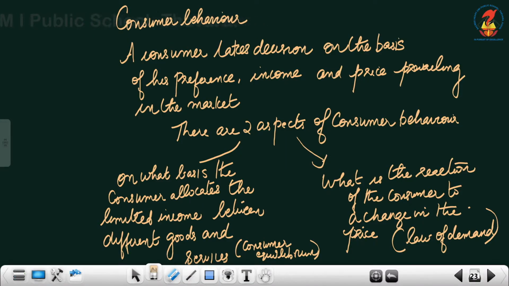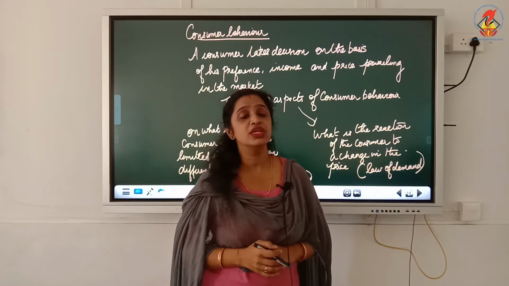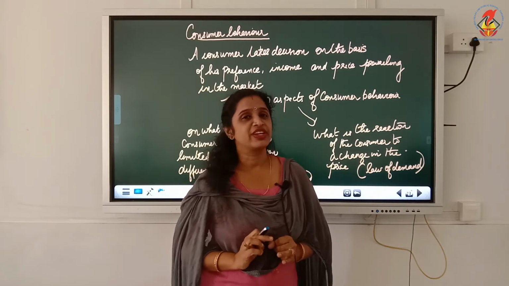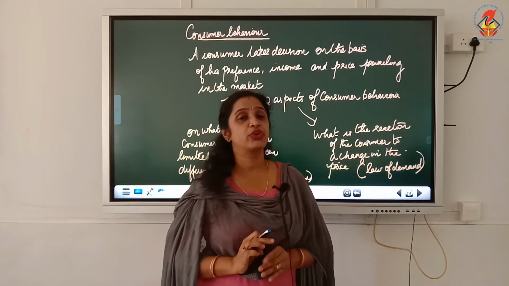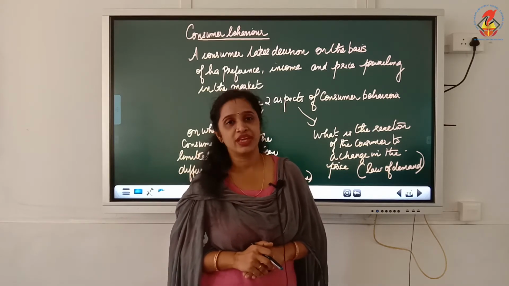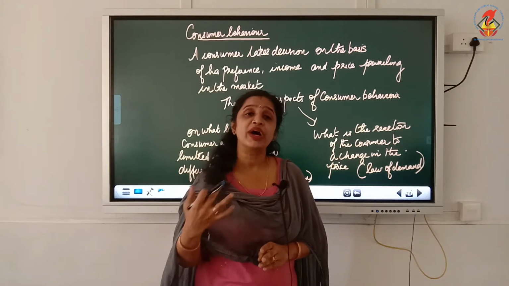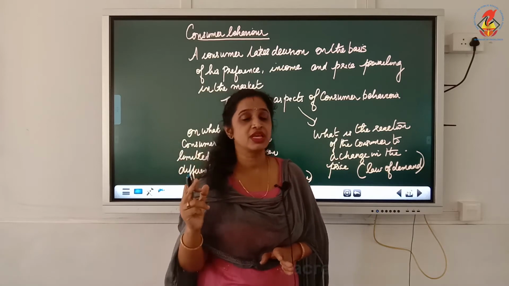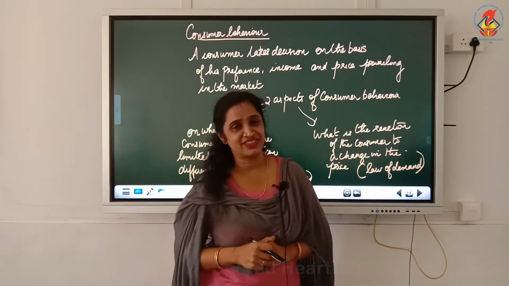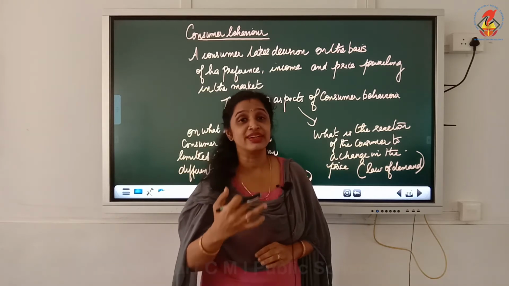Now, consumer behavior. The next term that we have to learn is consumer behavior. So far we have learned about the terms consumption, consumer, rational consumer, and the next one we are going to learn is consumer behavior. Now I told you a consumer is a person who buys goods and services with his income, but how does he behave, how does he buy goods and services, how does he behave in the market, how does he take decisions?